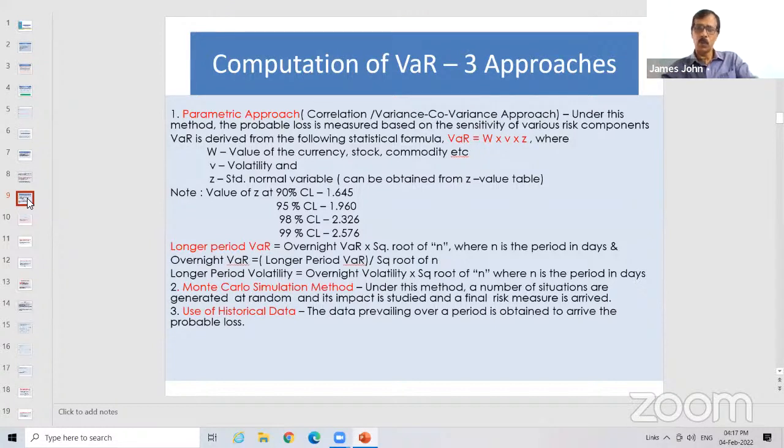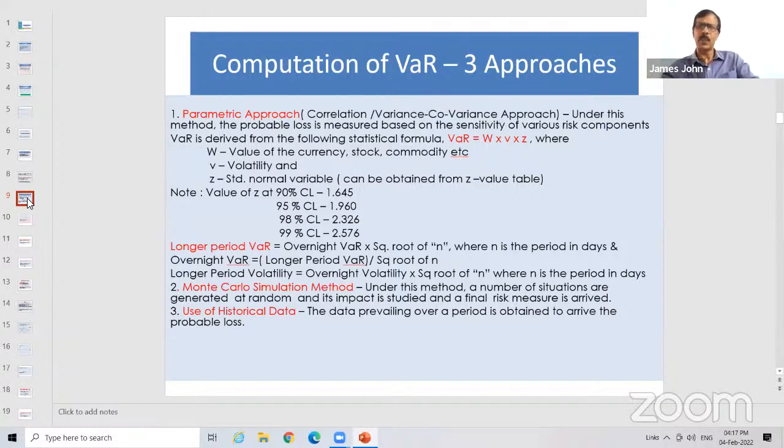Now here, one more important formula is, how do you calculate the longer period VAR? When the overnight VAR is given, how to calculate the longer period VAR? For calculating the longer period VAR, it is overnight VAR into square root of n. A very simple formula. Here n stands for the period, or the number of days in that particular period. And from this, you can even calculate longer period volatility.